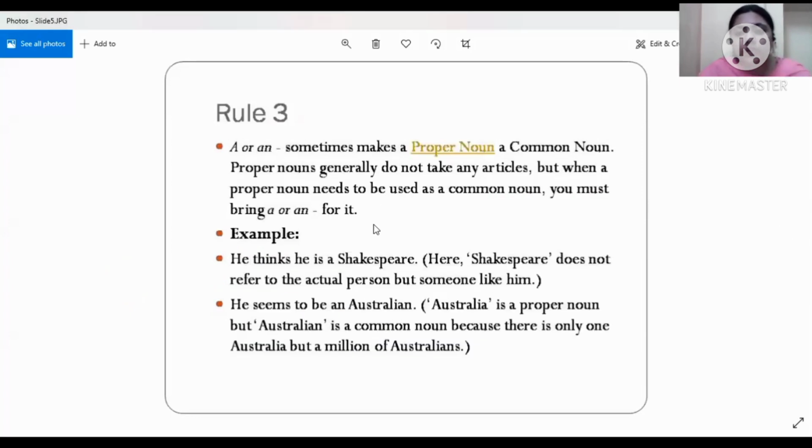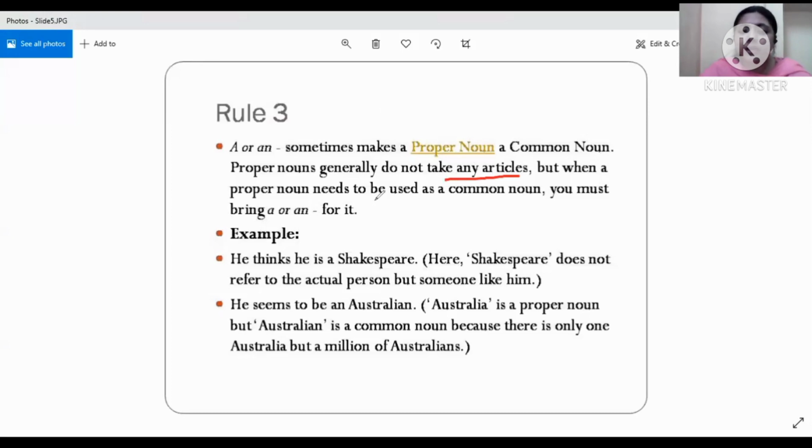Now let us come to rule number 3. Okay, a or an sometimes makes a proper noun a common noun. How? We'll see when we look at the example. So proper nouns generally do not take any article. Okay, when I say my name, I do not use it with any article. I do not begin my name with any article, nor should you do that. So the proper nouns are not preceded by any article.